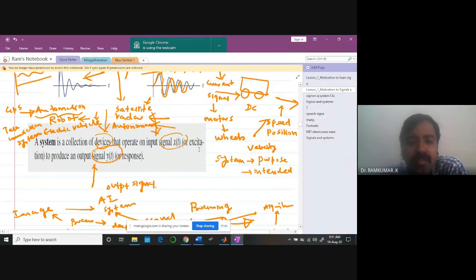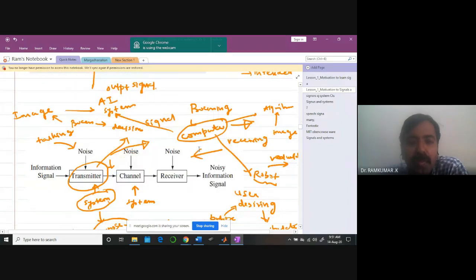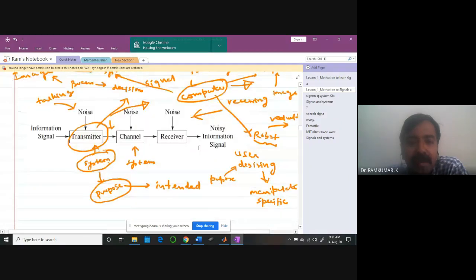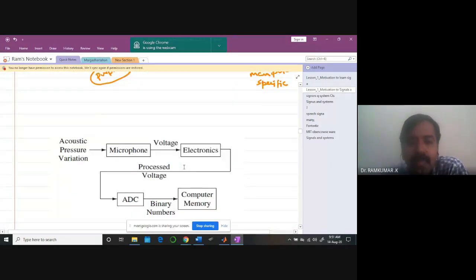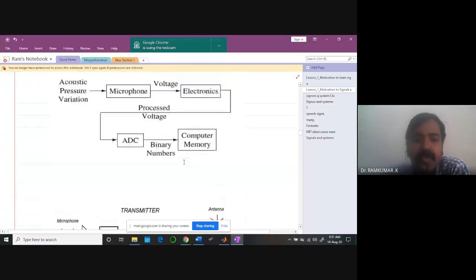We also discussed some examples like a transmitting system, a channel, a receiver. All these we discussed. Now this is another example. Look at these acoustic pressure variations over a microphone. You get some voltage signals, and that voltage signal passes through some electronics. Maybe you may be amplifying it.